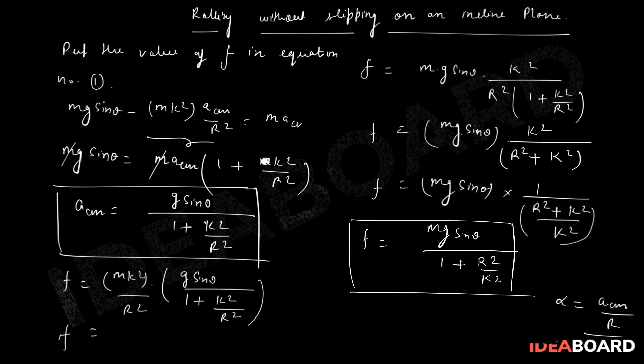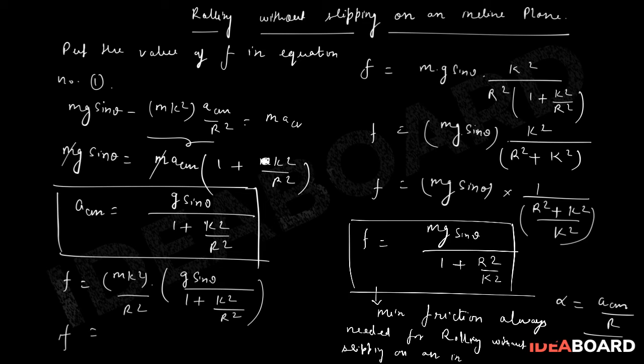So that means this is the minimum friction always needed for rolling without slipping on an inclined plane. Correct, on an inclined plane.